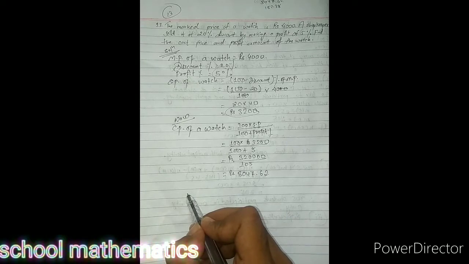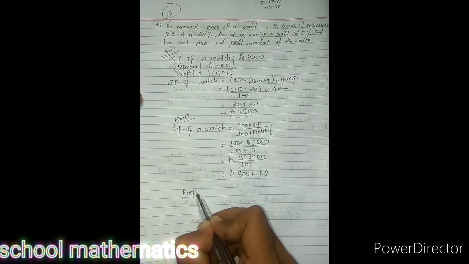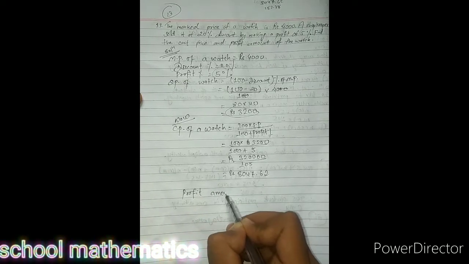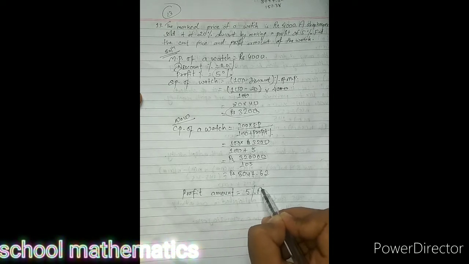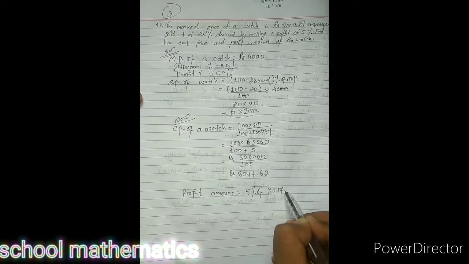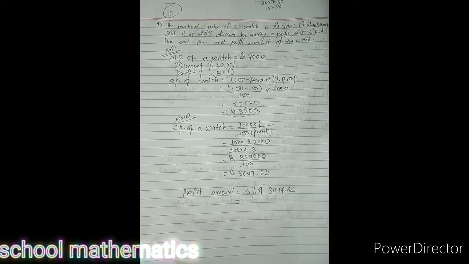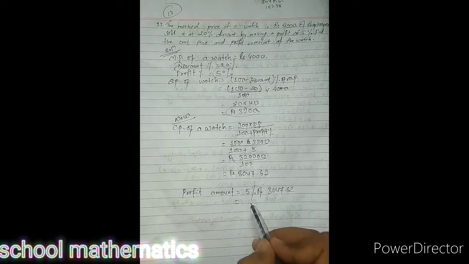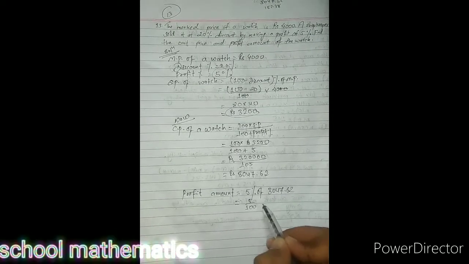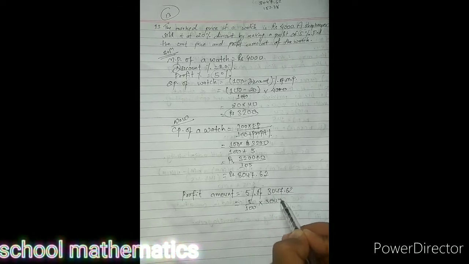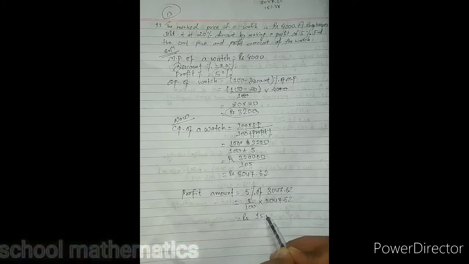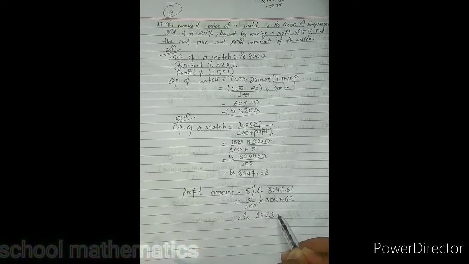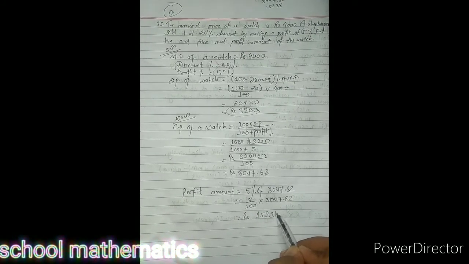Now next you have to find profit amount. Profit amount is equal to profit percent of CP. Let's go, 5 by 100 into 3,047.62, which gives us 152.38.